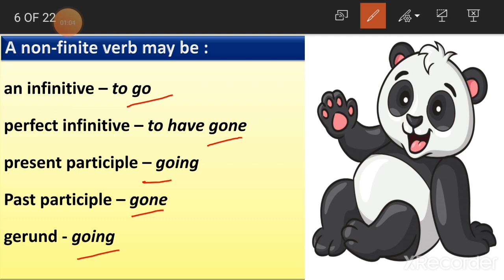Listening, everybody, listen carefully. Just concentrate here, children. Otherwise, you'll get confused. Okay. So, if you take the first one, an infinitive, that is to go. I want to go to the park.